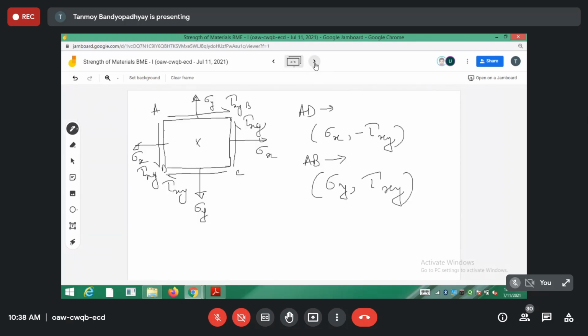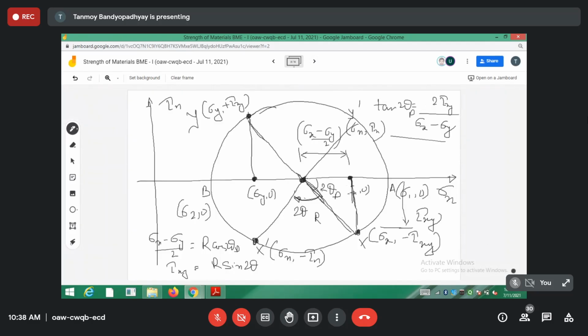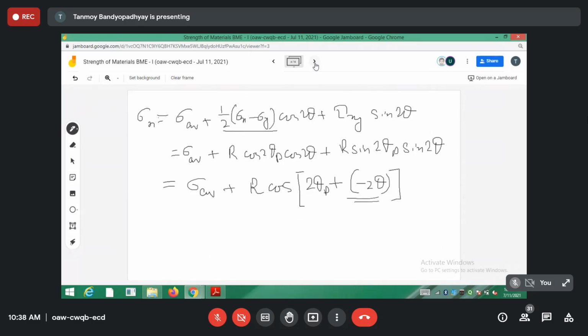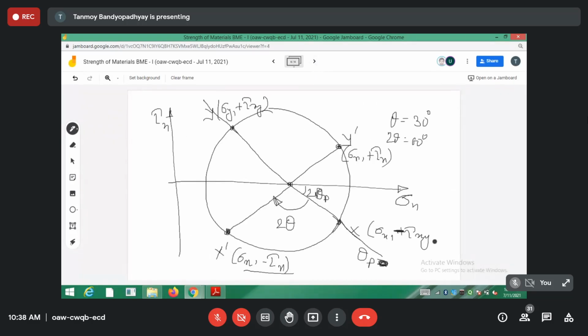So your theta p plane has changed to this one. Now your theta p plane has become this xy line. So now this xy line is actually the theta p plane. From this xy line, you have to rotate this xy line by 2 theta clockwise.